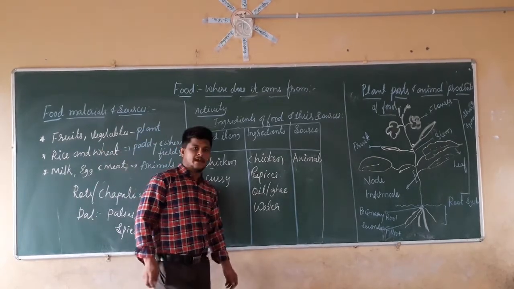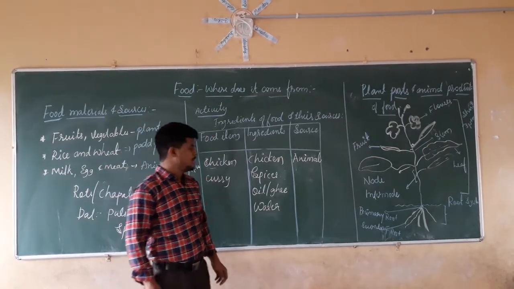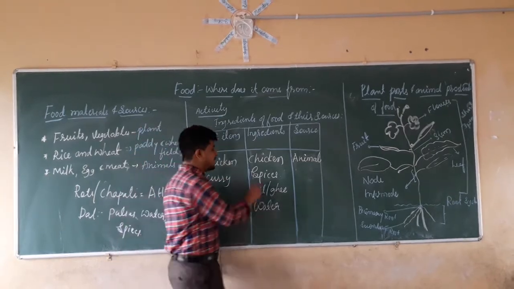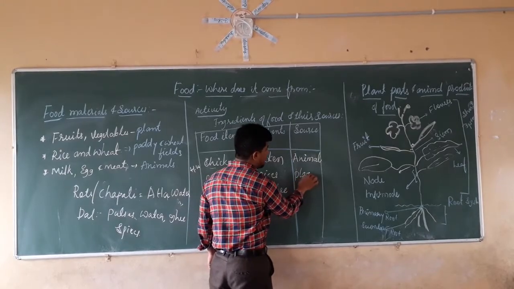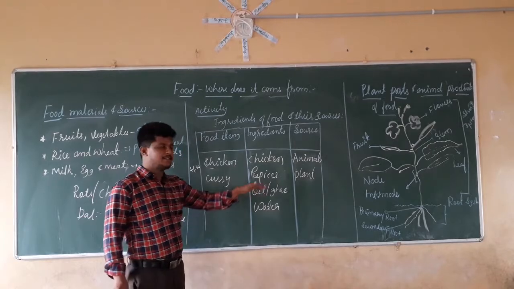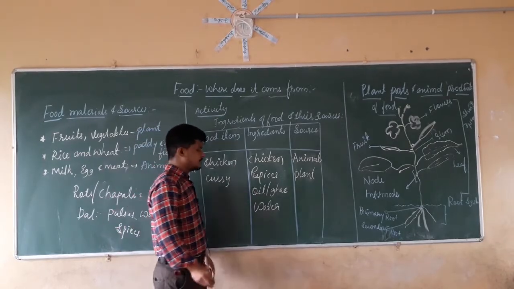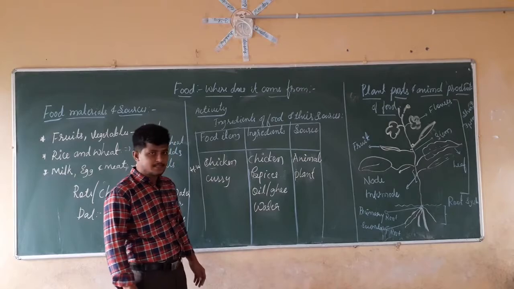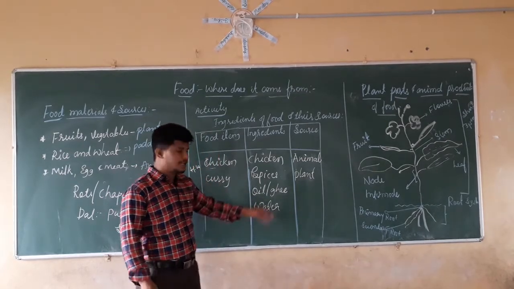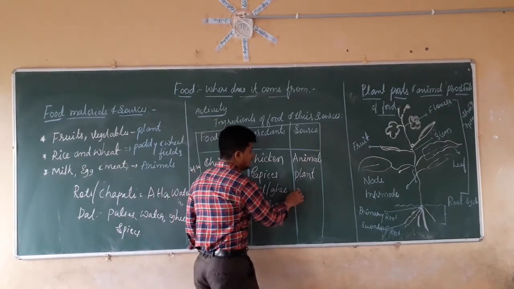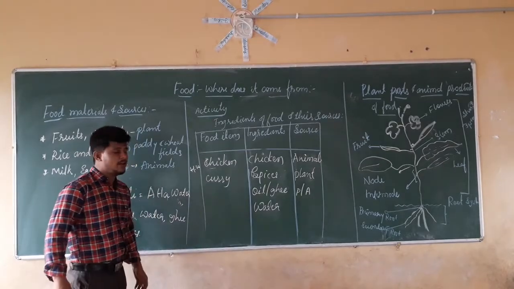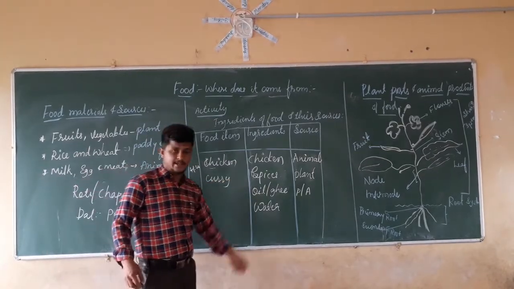In the same manner, what will the spice source be? We are going to get the spice from the chilies. Chilies are nothing but plants. That means we are going to get the spice from the plant. The resource source for the spice is nothing but plants. In the same manner, what will be the resource of oil or ghee? For oil it will be a plant source. For ghee it will be an animal source. In this way we have to make a list of those things.